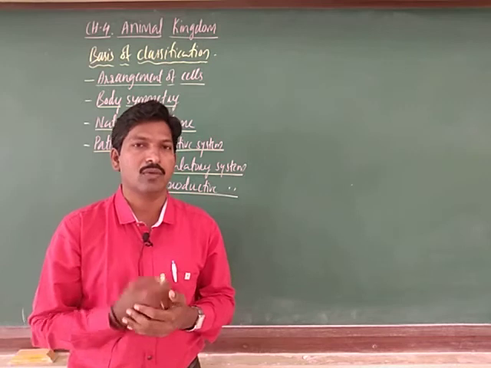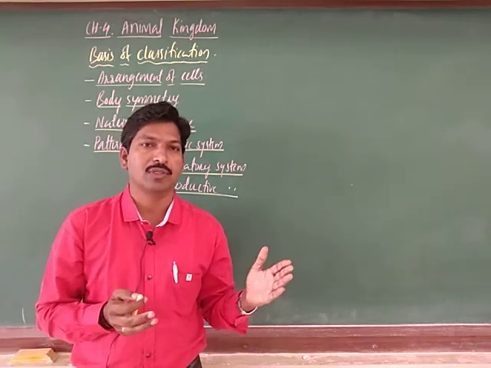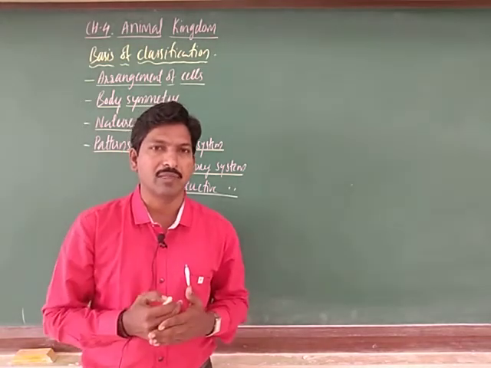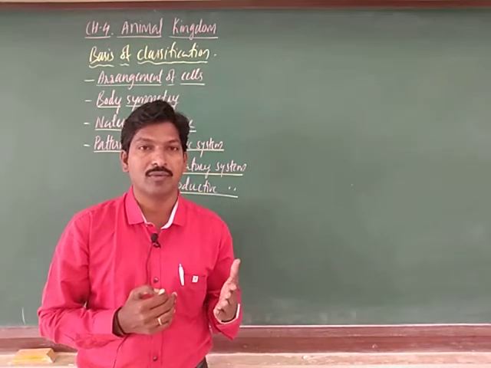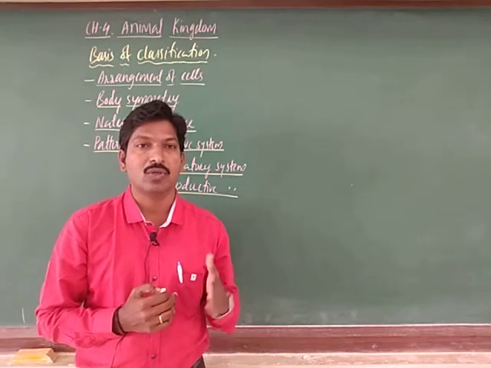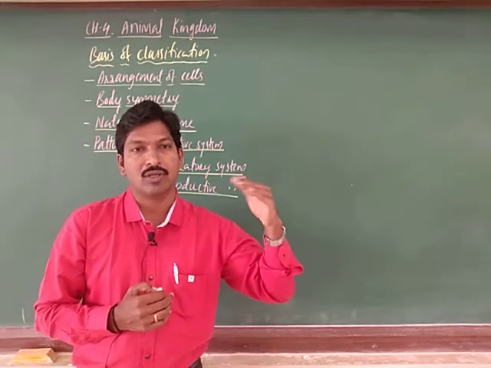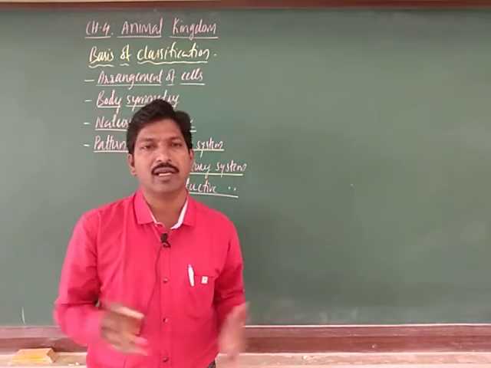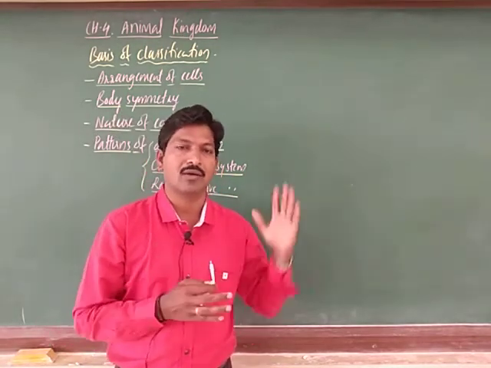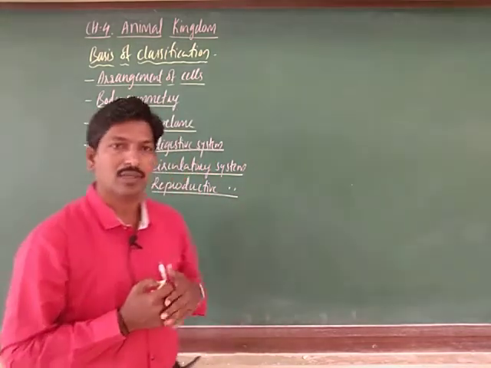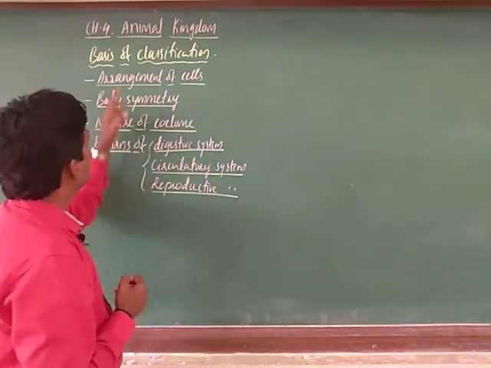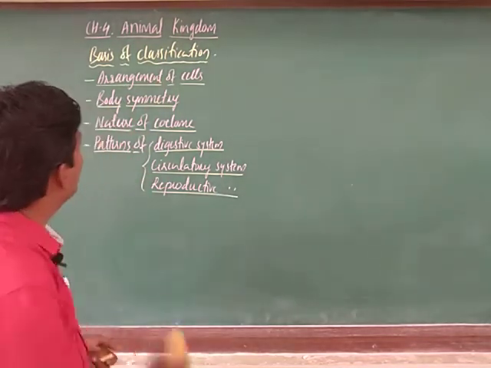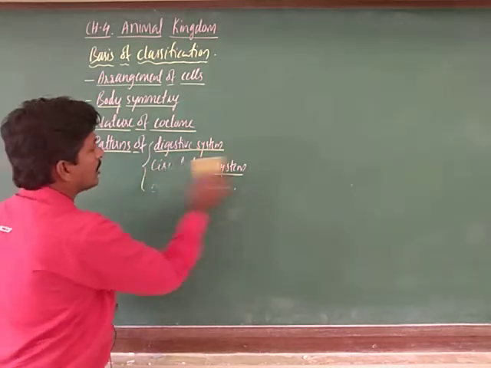There are different phyla in the animal kingdom. The higher level taxon is the kingdom, next is the phylum. We will discuss all the phyla of the animal kingdom in this chapter. First let us discuss the arrangement of cells.